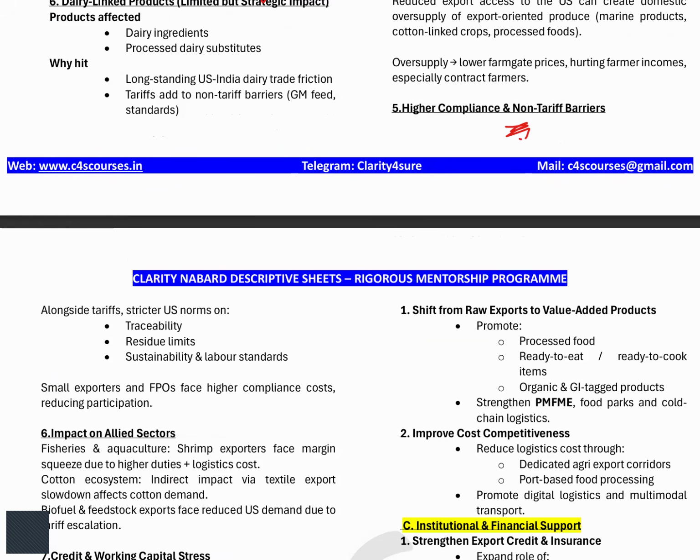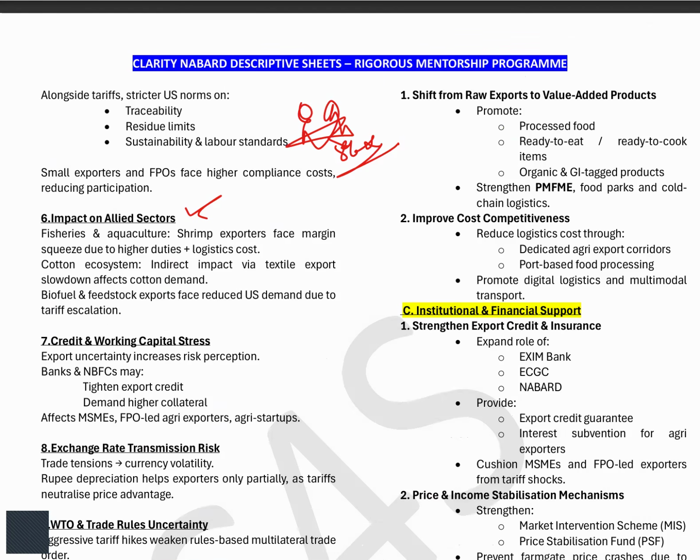Okay, impact on the allied sector, as we have discussed above. So this is how it will be impacting the overall export of the agri products that we are doing to the US. Ultimately it will be impacting the small and marginal farmers, because you know that 86% of the farmers in our country are small and marginal. If they will not be getting the right prices, the credit problem will come, the loan they will not be getting that whatever they are wanting.